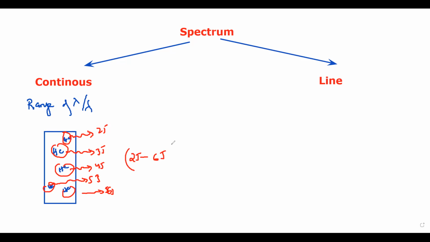So when we are receiving a range of energy or a range of photons from the source, we call that a continuous spectrum. So lamps and light bulbs all give us a continuous spectrum. That's why when you switch on the lamp, the light bulb, or a fluorescent lamp, it appears to be white. It appears white because it gives all the colors, so when it is emitting all the colors, it appears white.